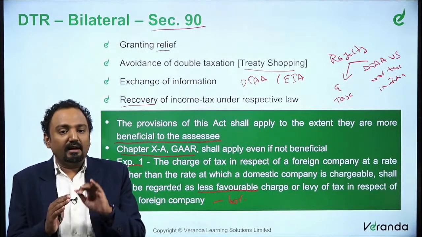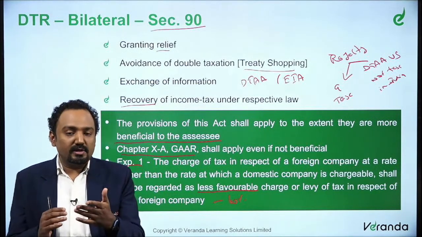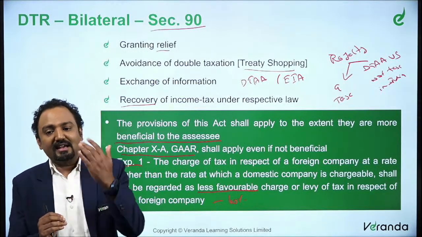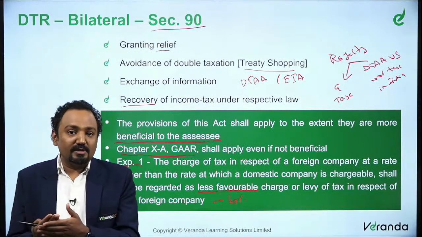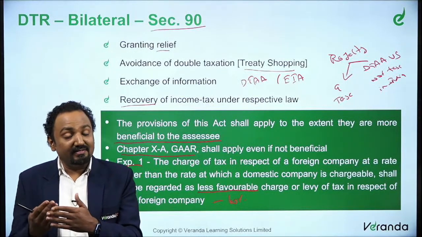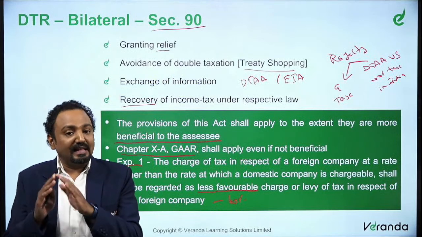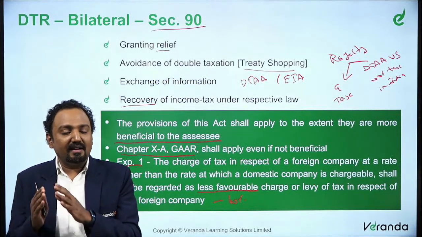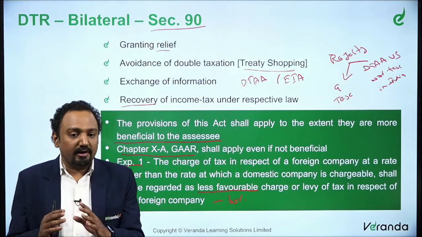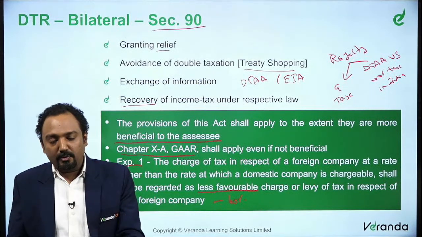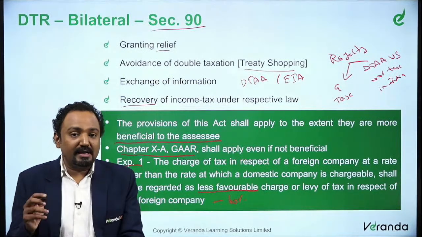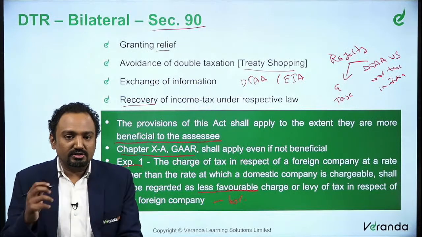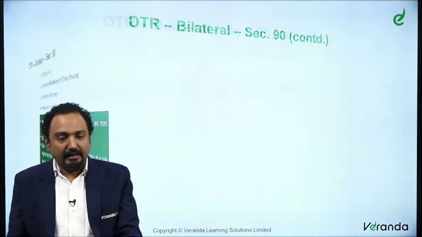So when you say preference should not be given to a resident over the foreign company, the foreign company being taxable at 40% and the domestic company taxable at, let's say, even 15 or 25%, that doesn't mean we are creating a bias or a less favorable situation for a foreign resident. It very clearly provides in the explanation that this will not be considered as a bias as specified in international law. So this is about section 90.